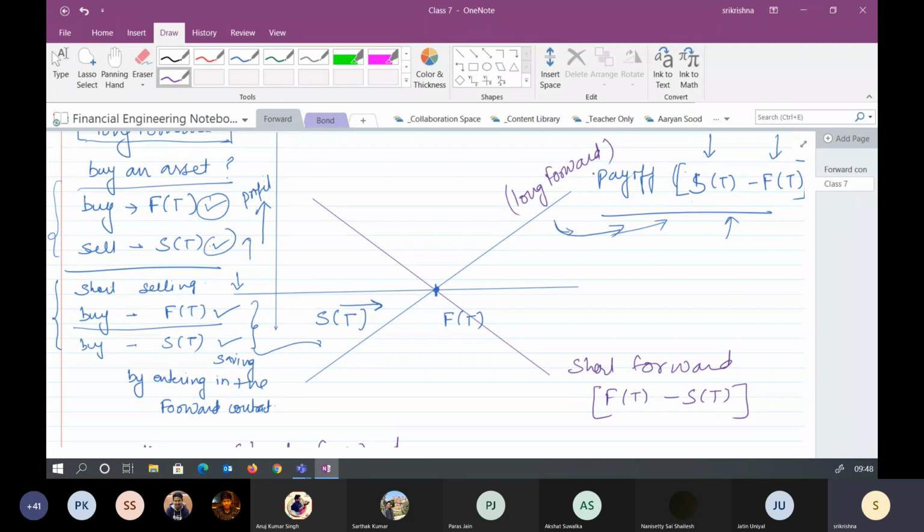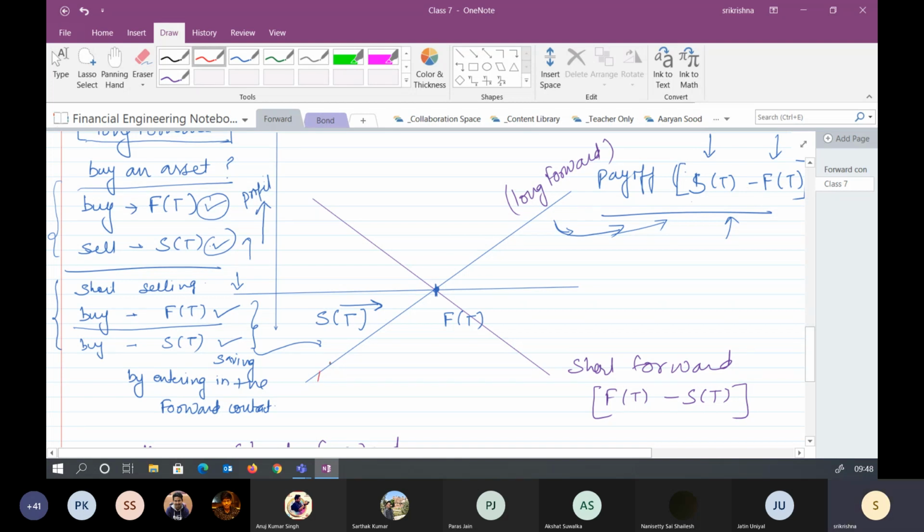Great. So one more thing with the red mark, I'm just trying to understand. When you enter into the long forward, what does this mean? It means you need an asset at expiry and you are buying. You would be very happy, from the long forward perspective, if the market asset price at expiry is more than the contract price.